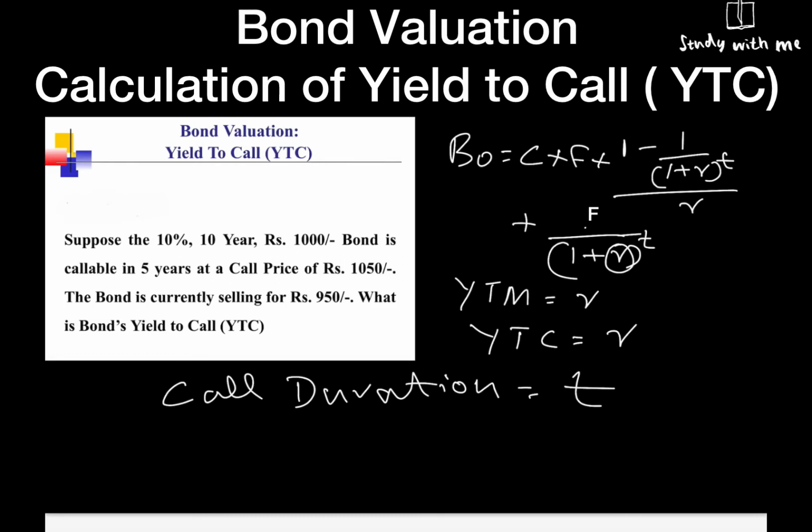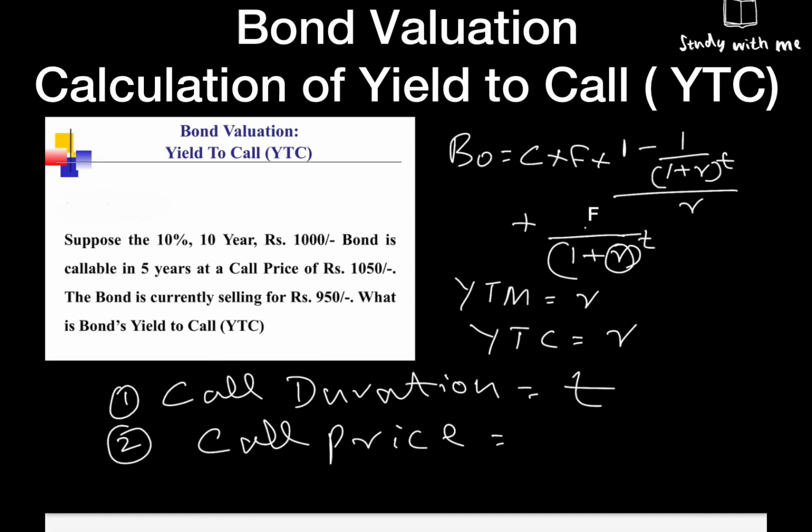That is one change we have to keep in mind. Then the call price is our F2. All other things are just like how we do it in the YTM calculation. So you have to keep these two things in mind.